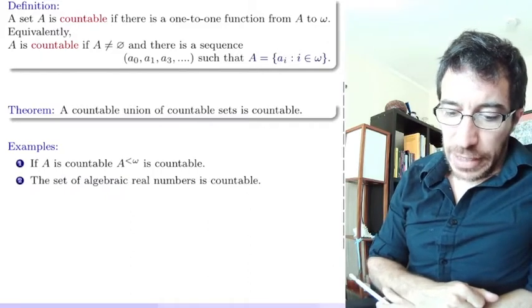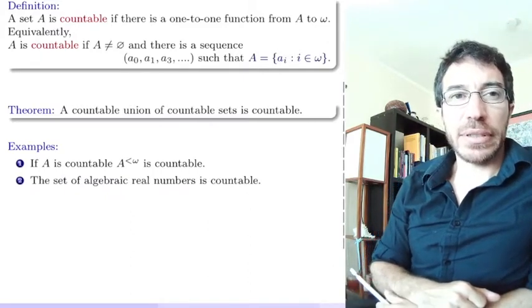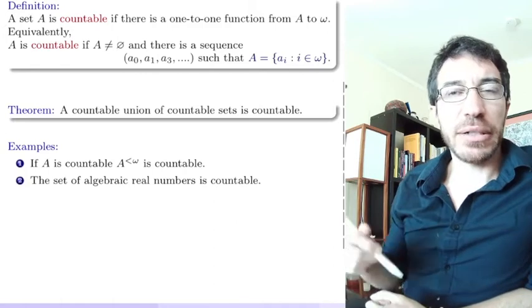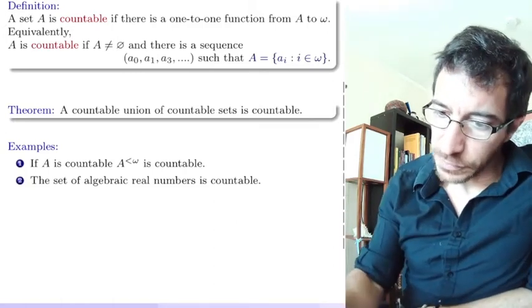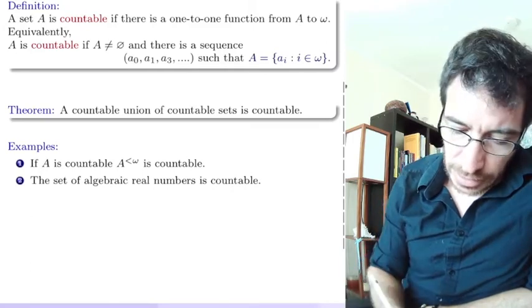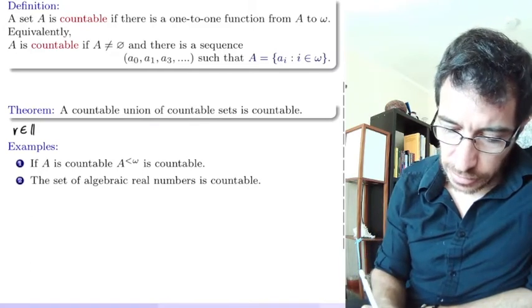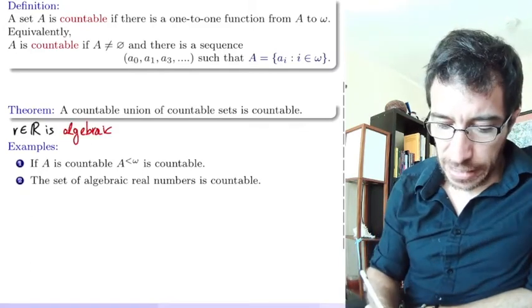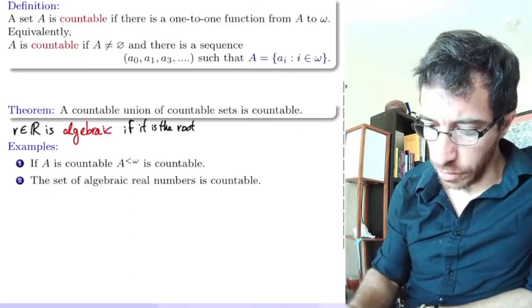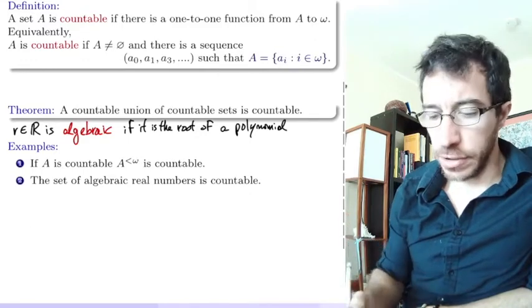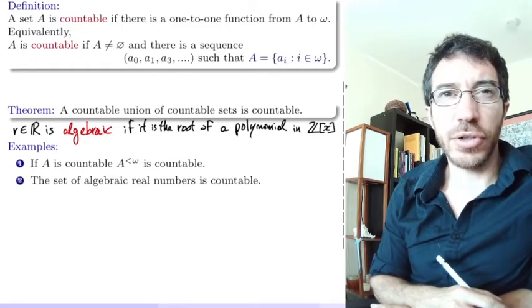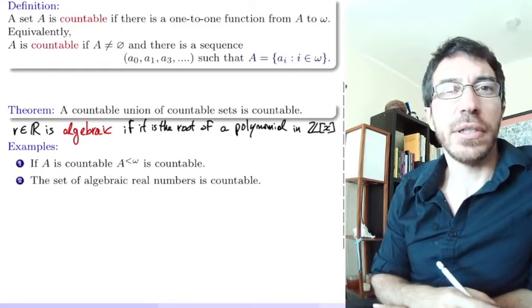Another example, the set of algebraic real numbers. You guys remember what an algebraic number is? An algebraic number is, let's recall this, a number r in the reals that is algebraic if it is the root of a polynomial with coefficients in the integers, or in the rationals, which is equivalent.